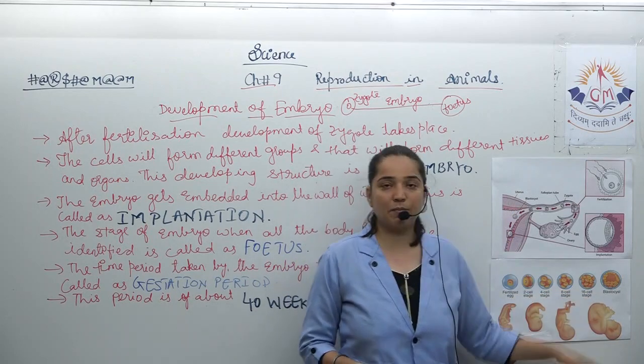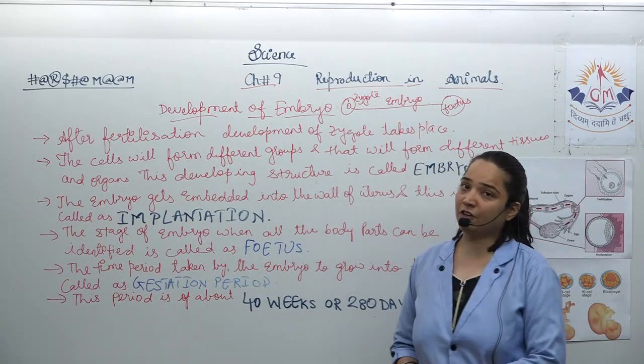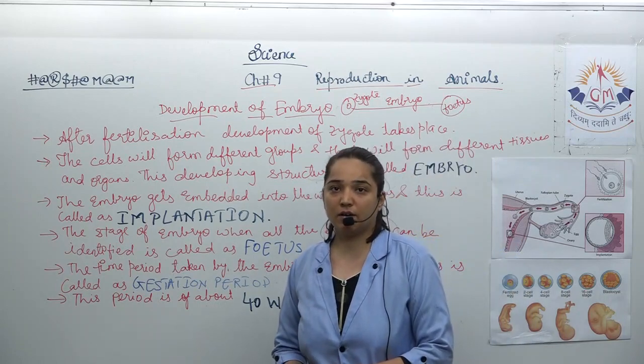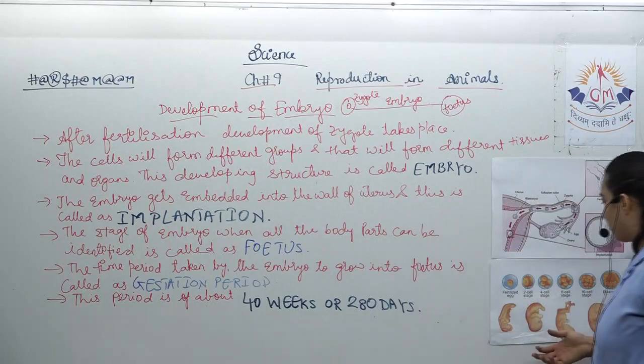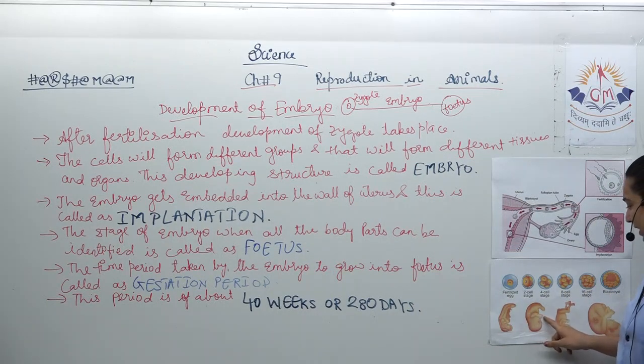From here the development will start, and the different organs like head, eyes, and all the things will be formed. Like here you can see hands, the legs. Slowly it will get developed, and the final stage when all the body parts can be identified, it is this, which is called as the fetus.